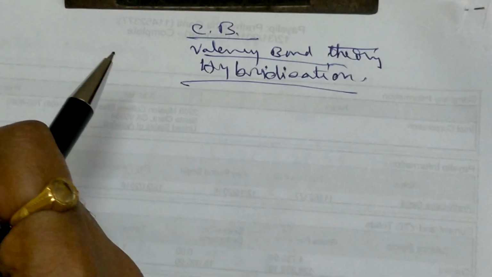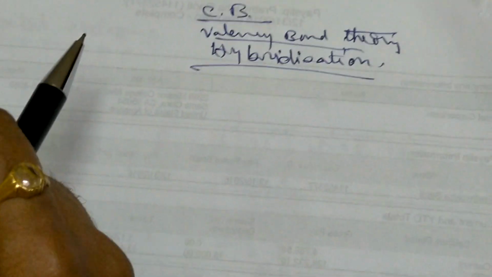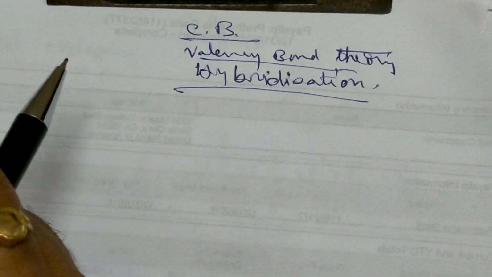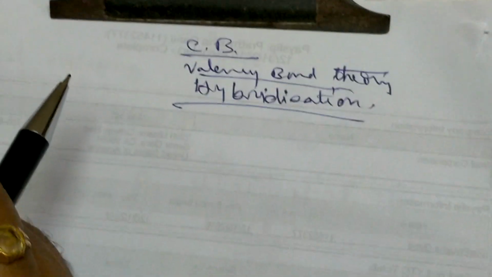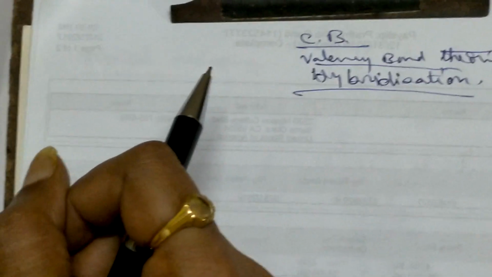Now we will see the interesting topic of the valence bond theory, hybridization. So this will solve most of the problems, like bond angle or shape of the molecule and all.